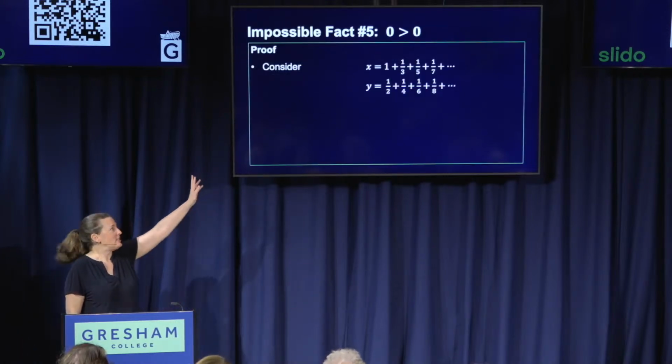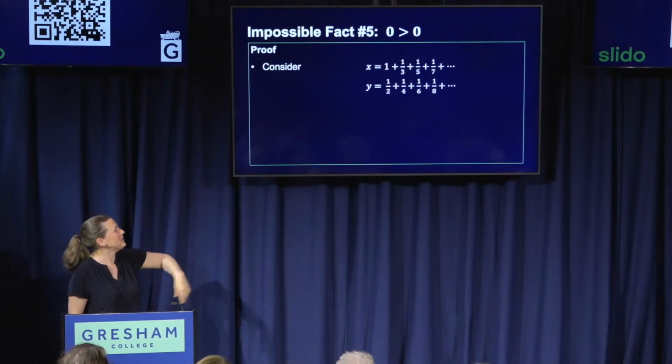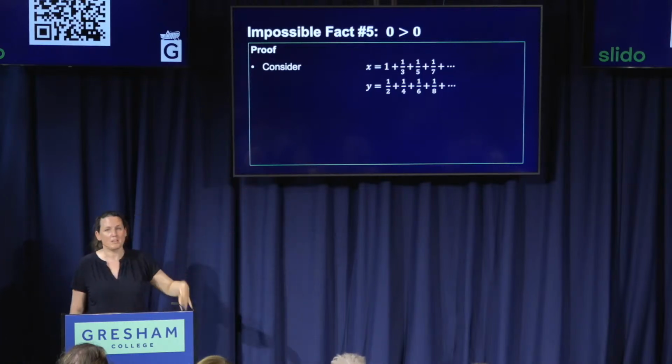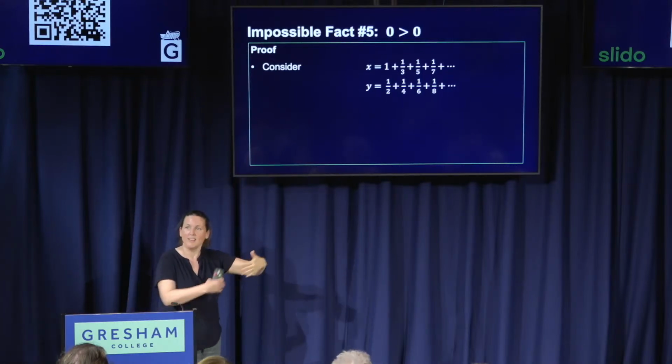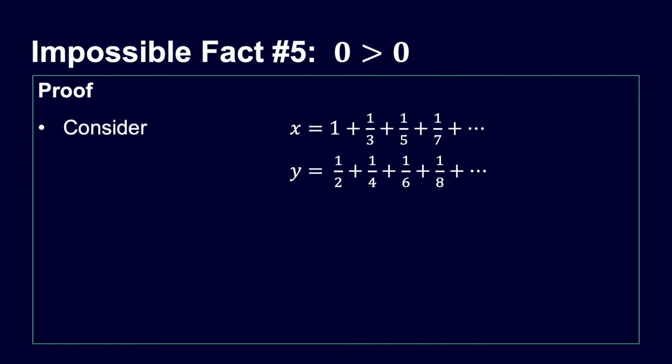Okay, we're going to think about these 2 series. So x is going to be 1 plus a third plus a fifth plus a seventh plus a ninth. So kind of 1 over the odd numbers added together. And y is going to be 1 over the even numbers added together: a half plus a quarter plus a sixth plus an eighth, and so on. So there are those 2 things. We don't know what those are, but let's just call them x and y.